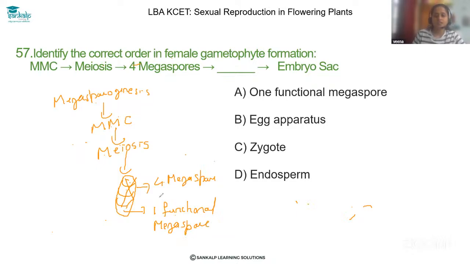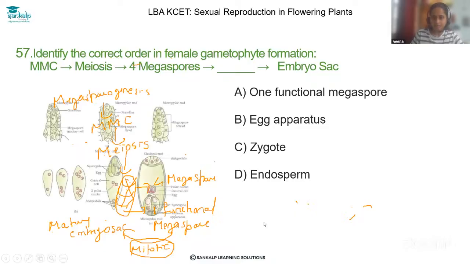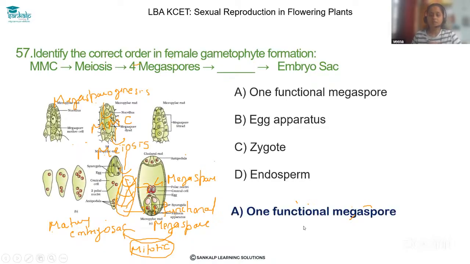So the correct match is here, and then this functional megaspore forms the mature embryo sac by undergoing repeated mitotic division, right? So this is the megasporogenesis process. So fill in the blank here. The correct answer is option A, one functional megaspore.